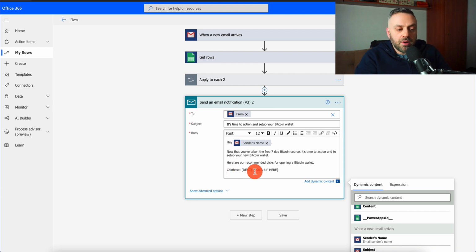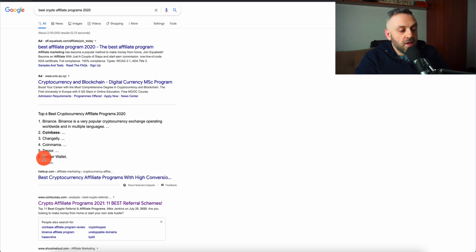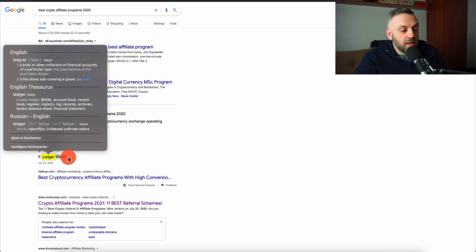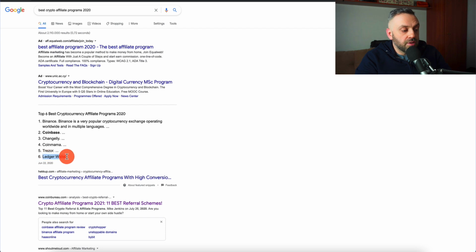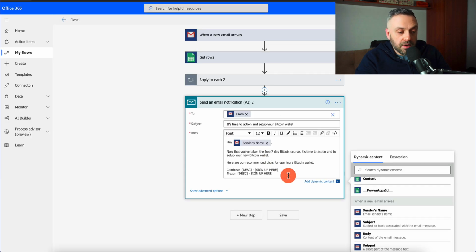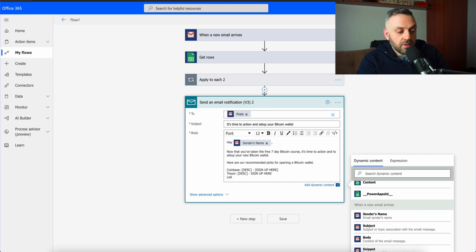And you can talk about it. You can give them a description, and you want to be honest. You want to say, well, Coinbase is the best, but it's an online wallet. What if you want a physical wallet? There's also Trezor. You can do something like this, description, sign up here. Remember, we talked about this Trezor here, Trezor. And then you can have something like Ledger wallet. You can have this Ledger wallet here. You can do that here. So you can do Ledger. Ledger wallet, and then you can have a description here, and then sign up here.